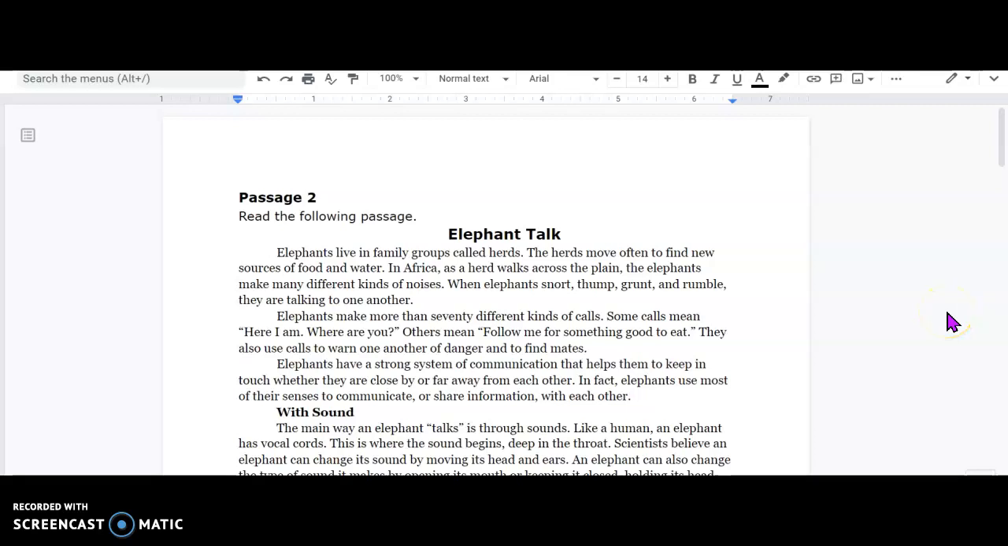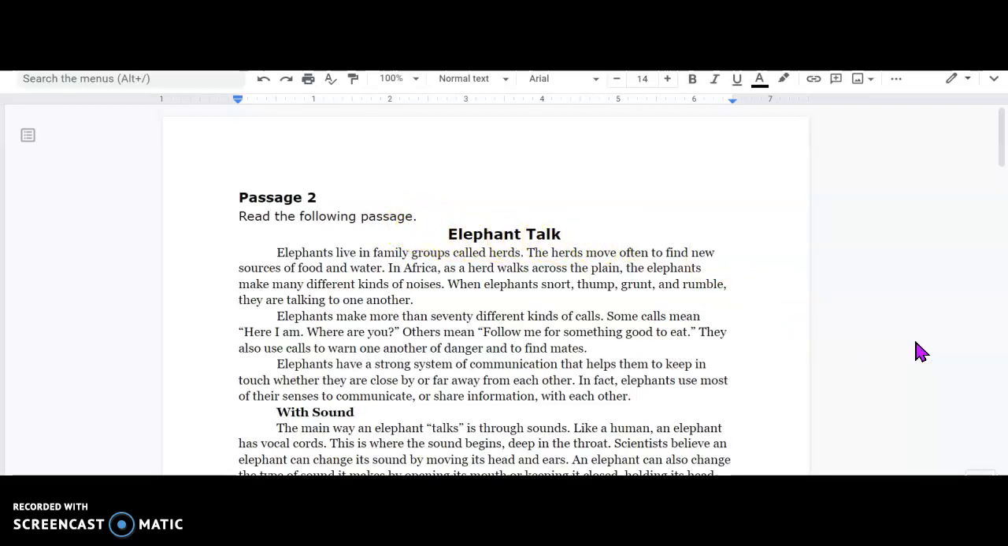Hi guys, Mrs. Goff here, and it's time to do some more practice with writing prompts and using the RACES format to answer the question. So today our passage is number 2, and it says, read the following passage, and our title is Elephant Talk.